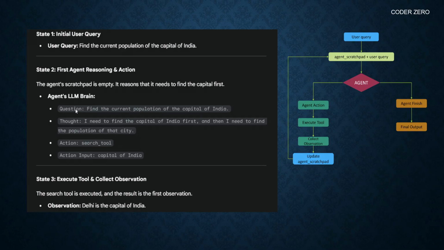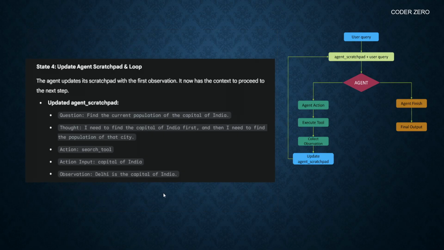Now after executing the tool, we have one observation. Now the observation is Delhi is the capital of India. Now after getting the observation, the agent is updating the agent scratchpad. So here, this is the question, this is the thought, this is the action, and we have given the action input, capital of India. And after getting the result, we have the observation that Delhi is the capital of India. So now the scratchpad is updated, you can see.